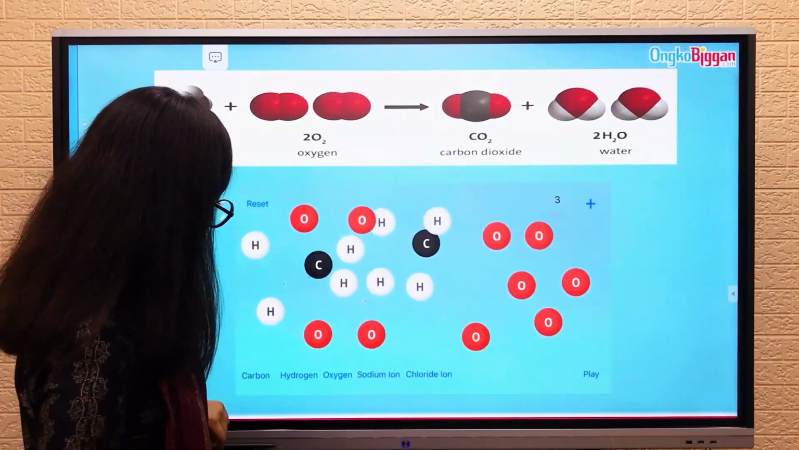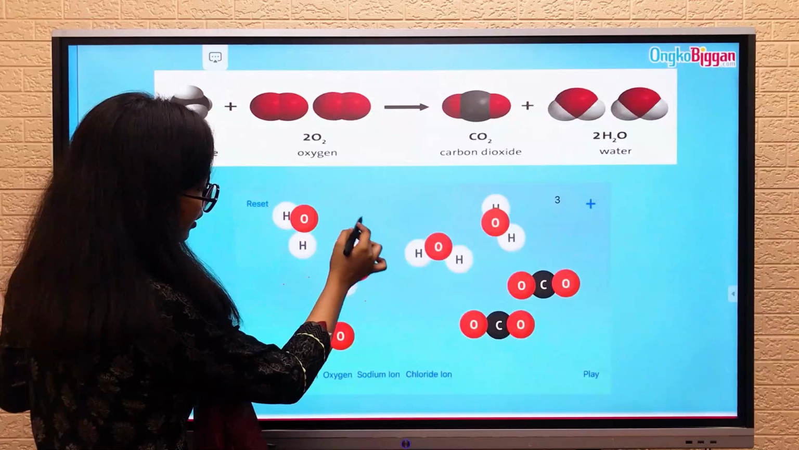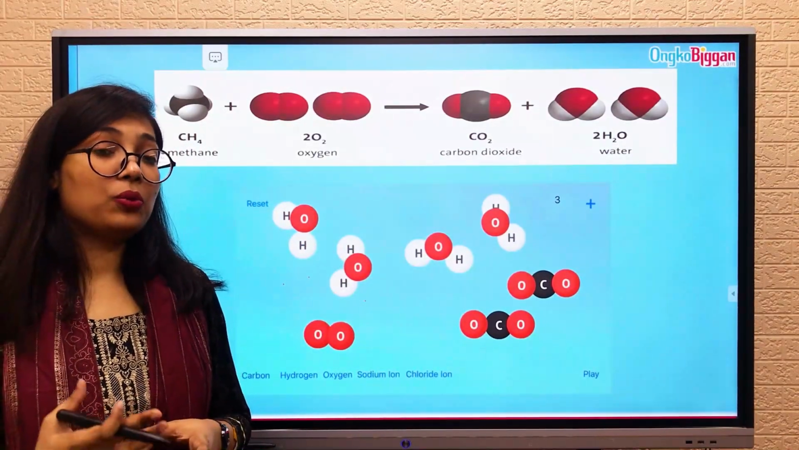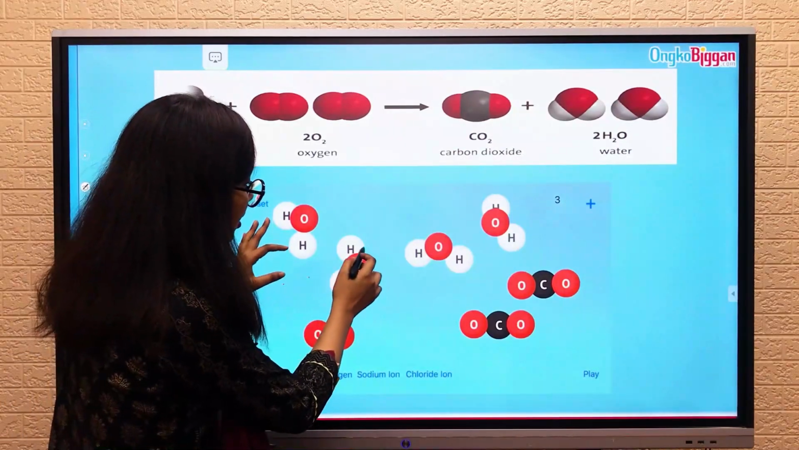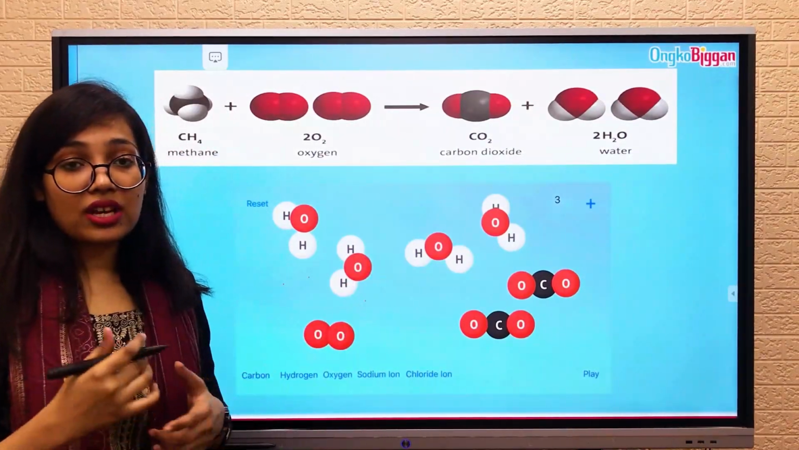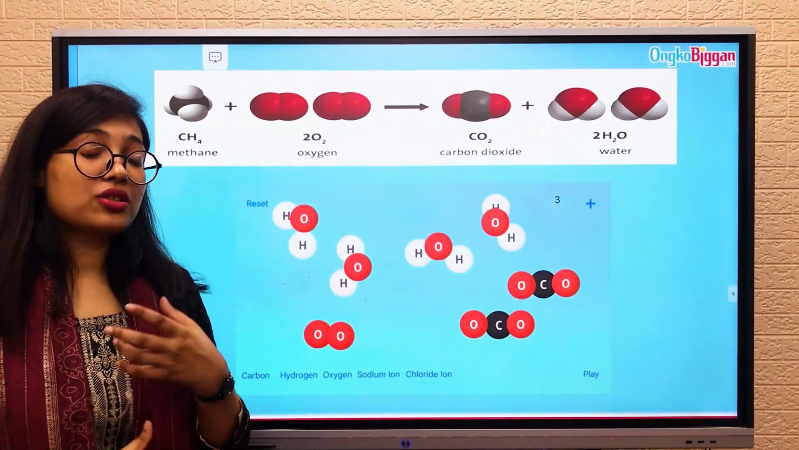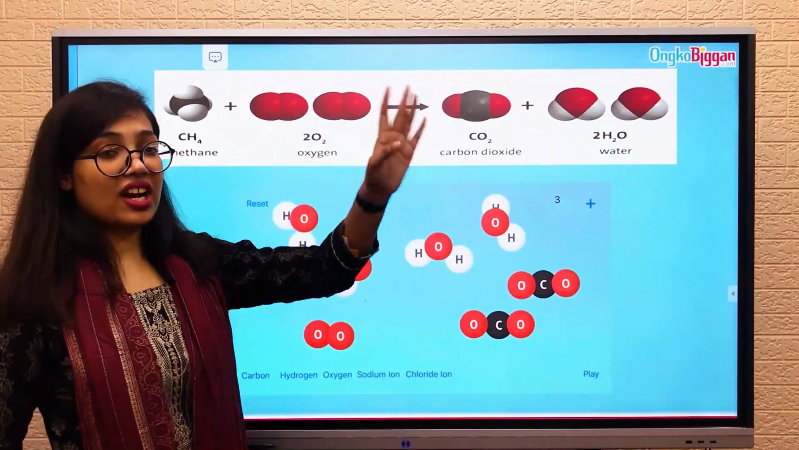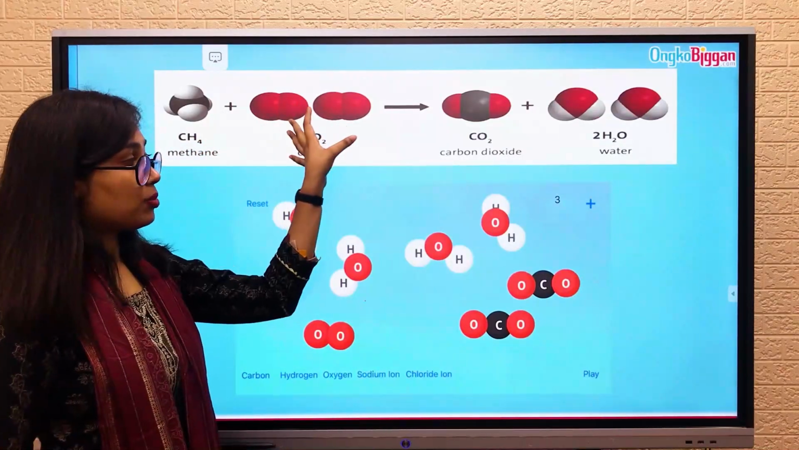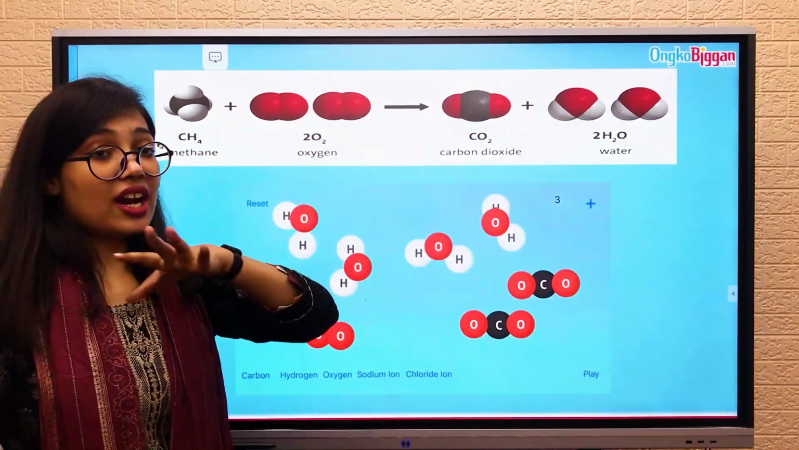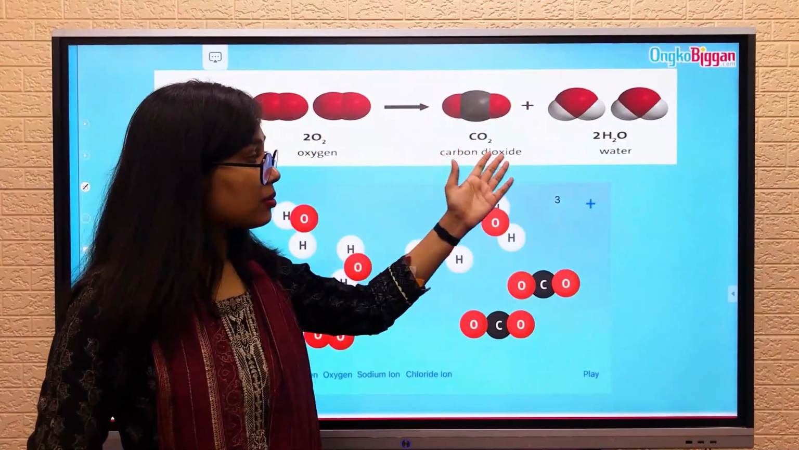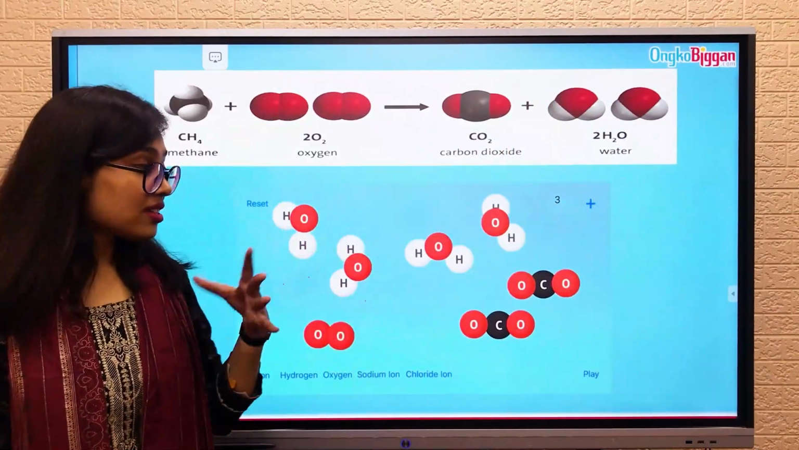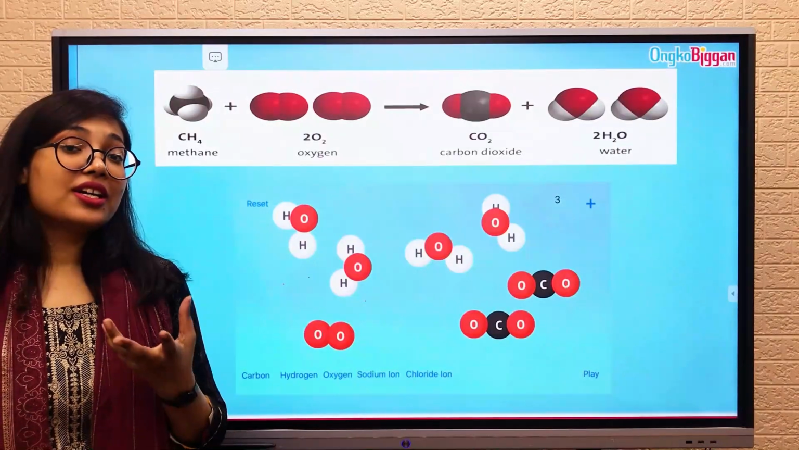See here, the total amount of atoms remains the same. The only difference here is they are arranged in a new order. This new arrangement is causing this chemical change, and the substance is changing entirely. The properties of methane and oxygen are entirely different from the properties of carbon dioxide and water as well. So that's why this kind of change is considered a chemical change.